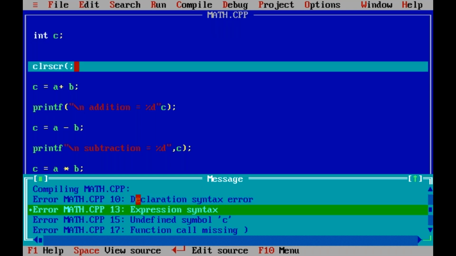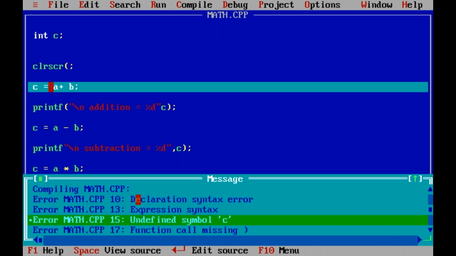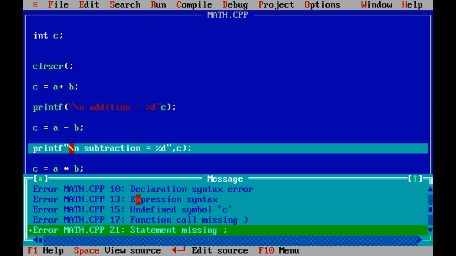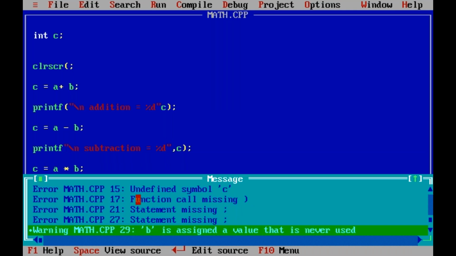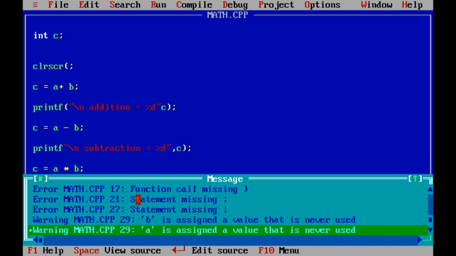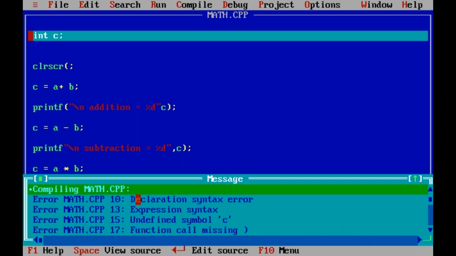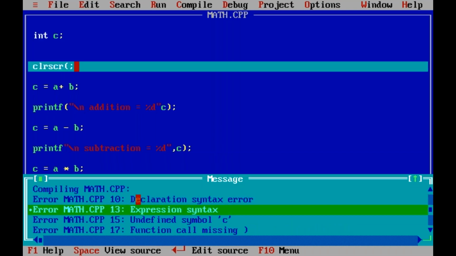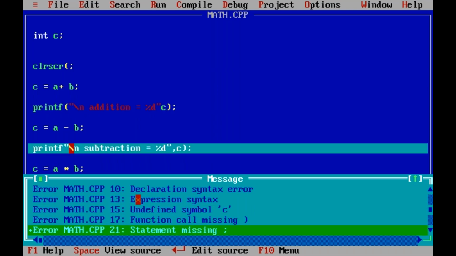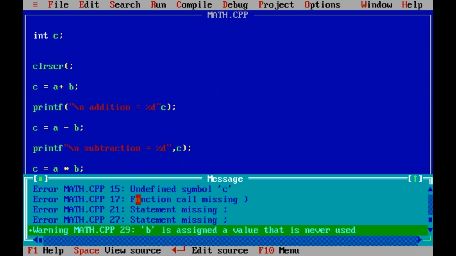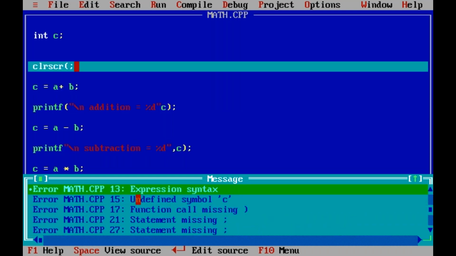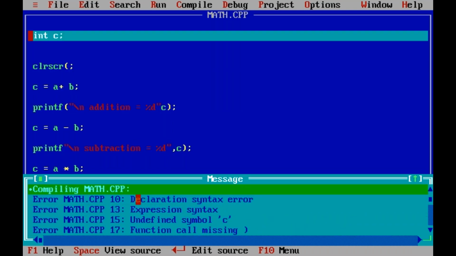Next, 13th line error, 15th line error, 17th line error, 21st line error, 27th line error, 29th line error. Like this, it shows all the errors from top to bottom. The compiler shows all the errors from top to bottom. The interpreter shows only one error, but the compiler shows all the errors from top to bottom.